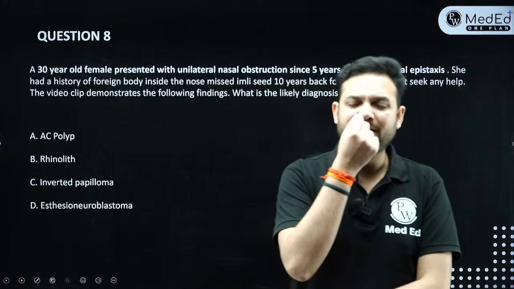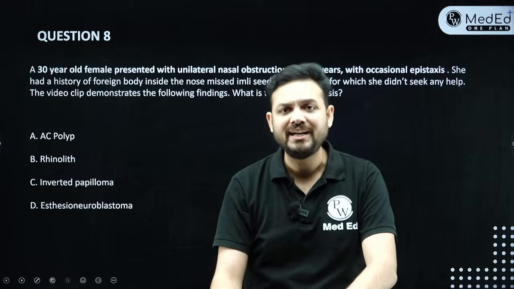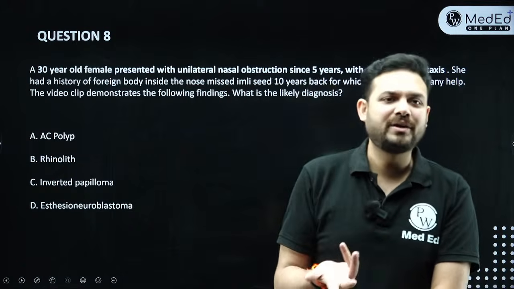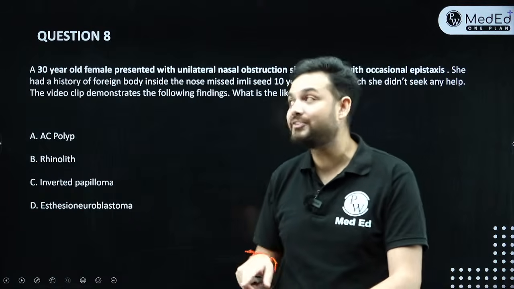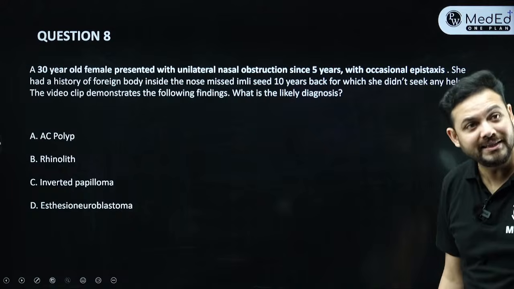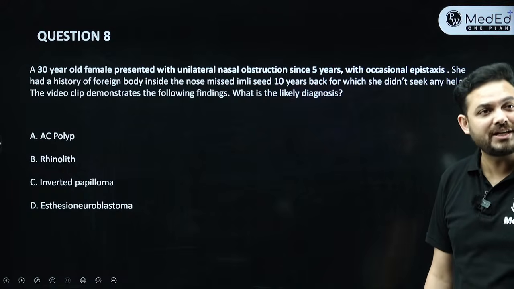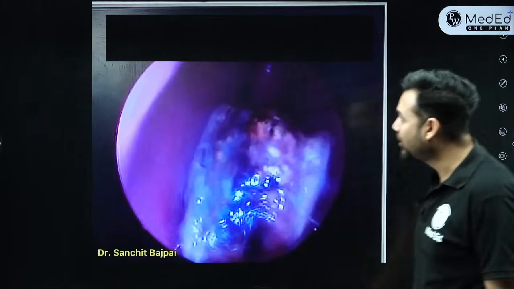She said, in my nose there was some tamarind seed, or some imbli seed, that was missed out, and I never showed it to anyone. For 10 years I left that and I was okay. I thought the imbli seed had gone away on its own. But what has happened now? Now she comes after 10 years with unilateral nasal obstruction with a very occasional epistaxis. So what exactly is this? Most of you have already started answering. So what exactly is this?